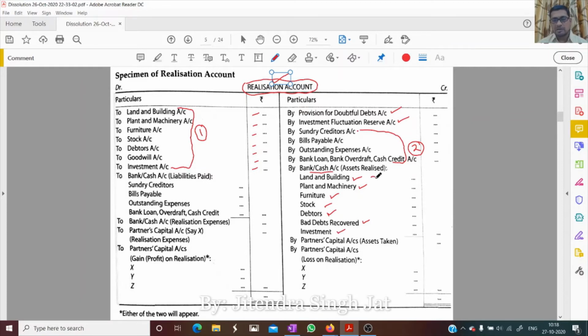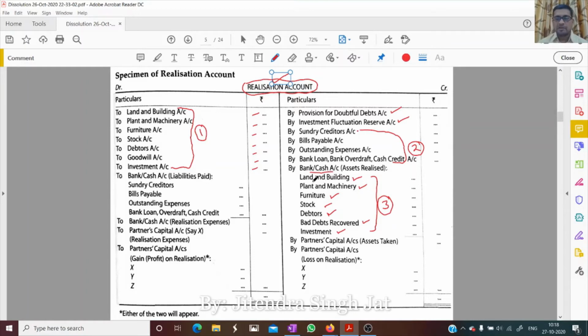So children, this is the third point. In this way, we need to construct this realization account. First, we transfer all assets from the balance sheet. Second, we transfer all the liabilities to the credit side. Then we sell all the assets, and all this selling price is recorded in the credit side under the heading by bank or by cash. Now the fourth point comes.